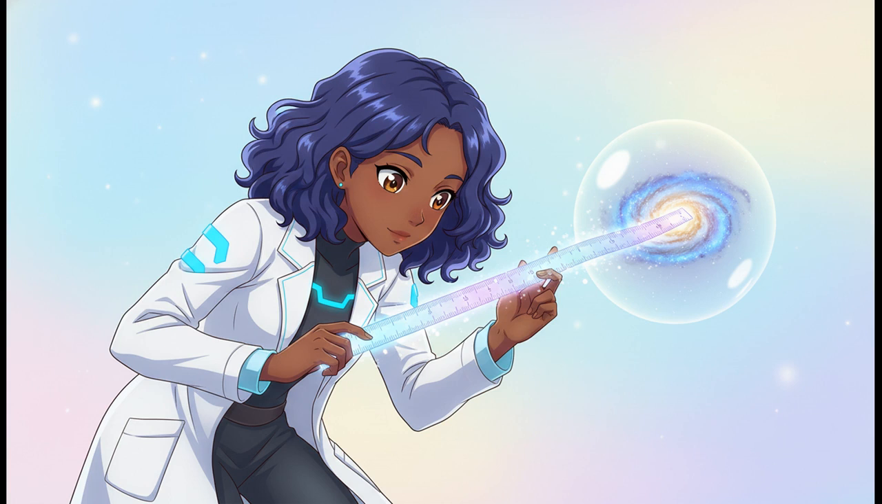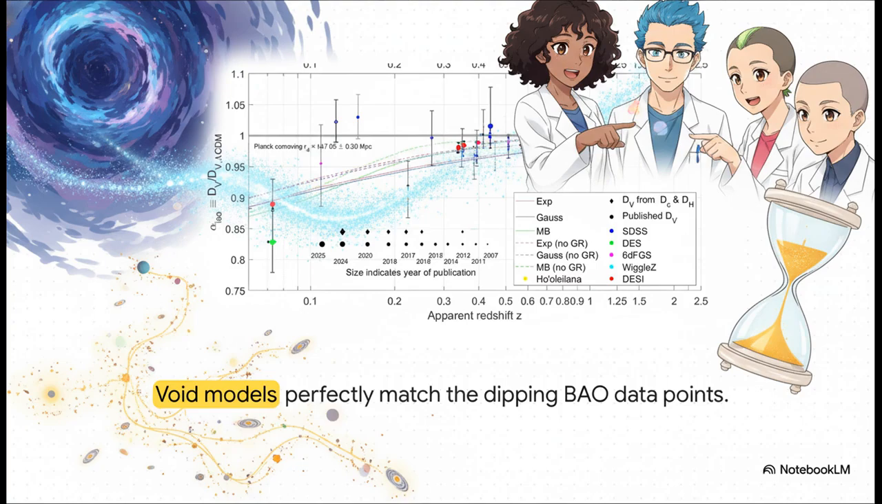But here is exactly where the void theory shines. Because our local expansion rate is artificially inflated by the void we're sitting in, the distances to a given redshift will naturally appear artificially shorter than they actually are. And this brilliantly illustrates that exact phenomenon.